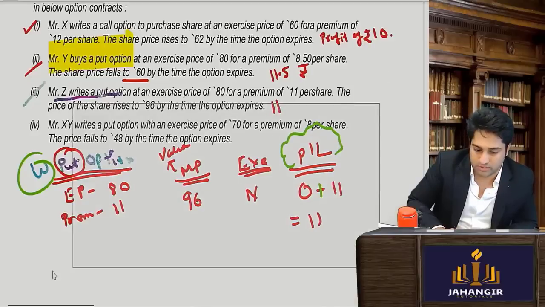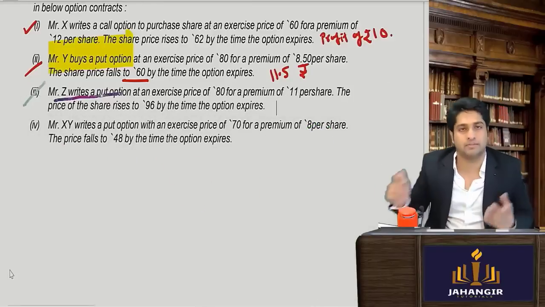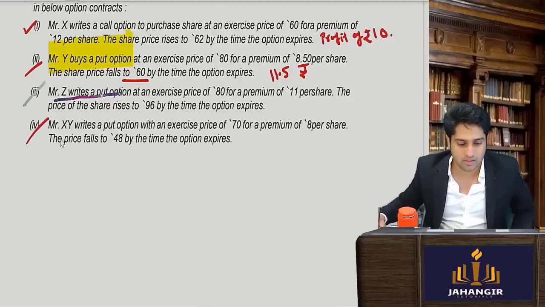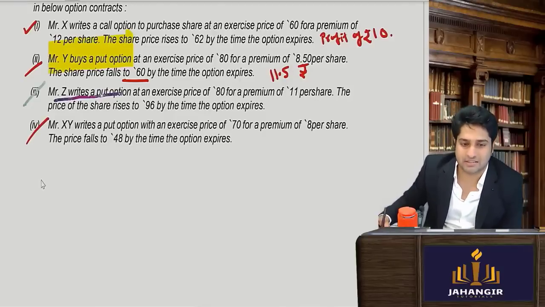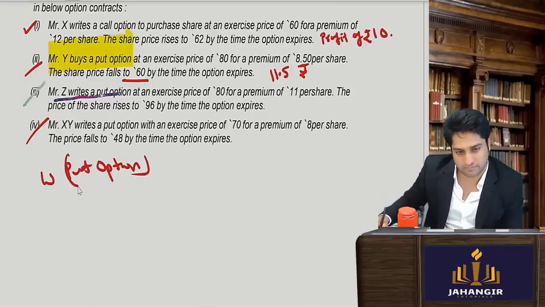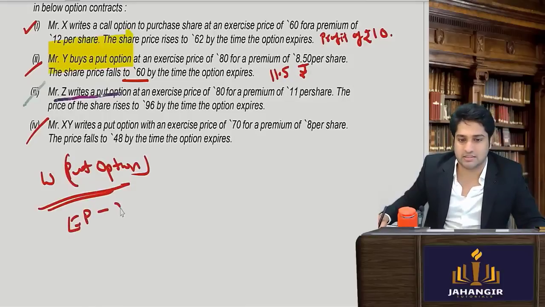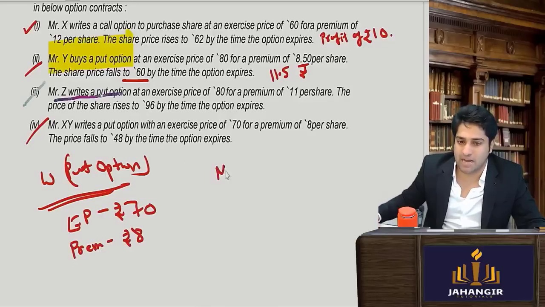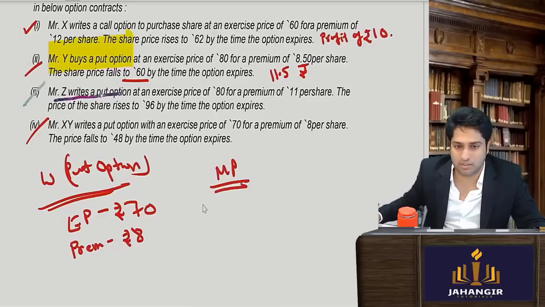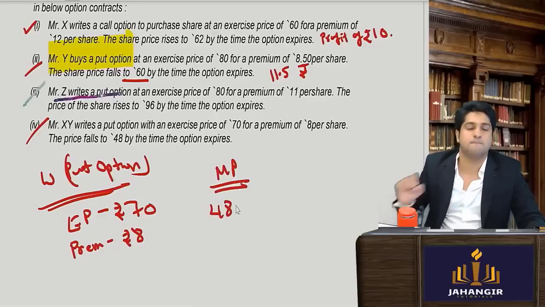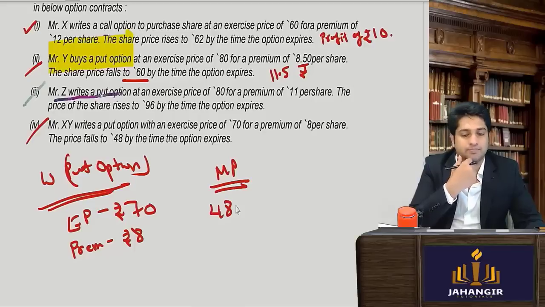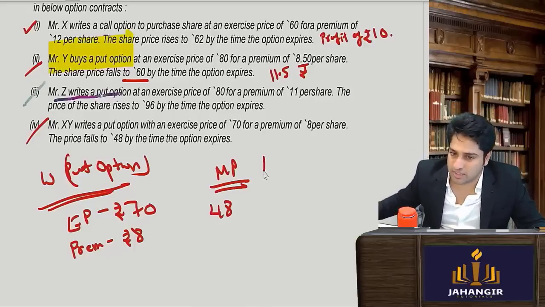Now slowly you should get confidence to solve it. Let's see. XY writes, so he is writing a put option. Put option write किया है. ठीक है. आगे. Exercise price is rupees 70. Premium is rupees 8 per share. Market price in the end turned out to be 40. अब समझते क्या सीन है. एग्जीक्यूशन से चालू होता है अपना अंडरस्टैंडिंग.